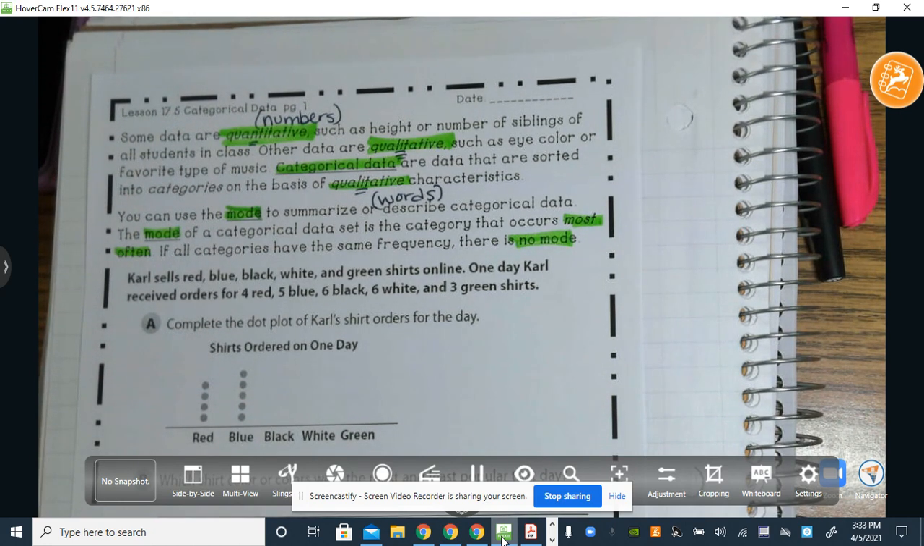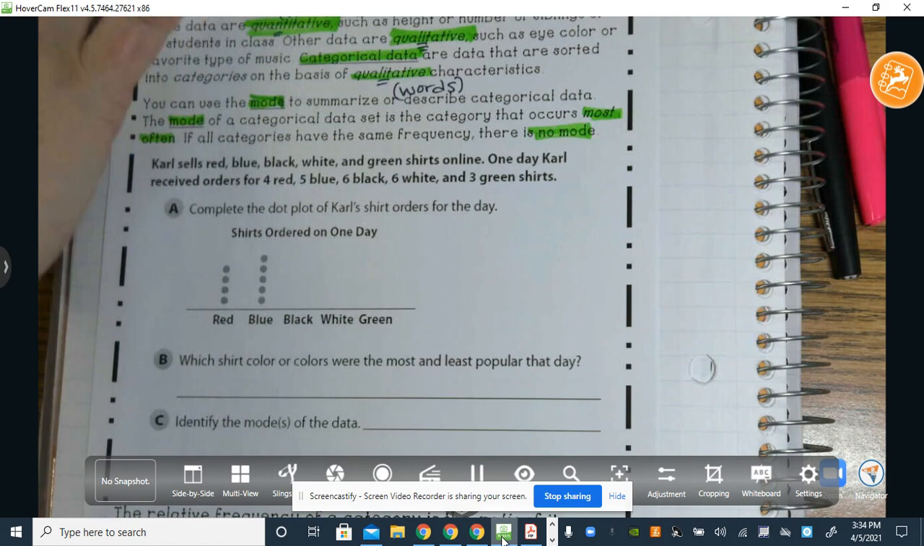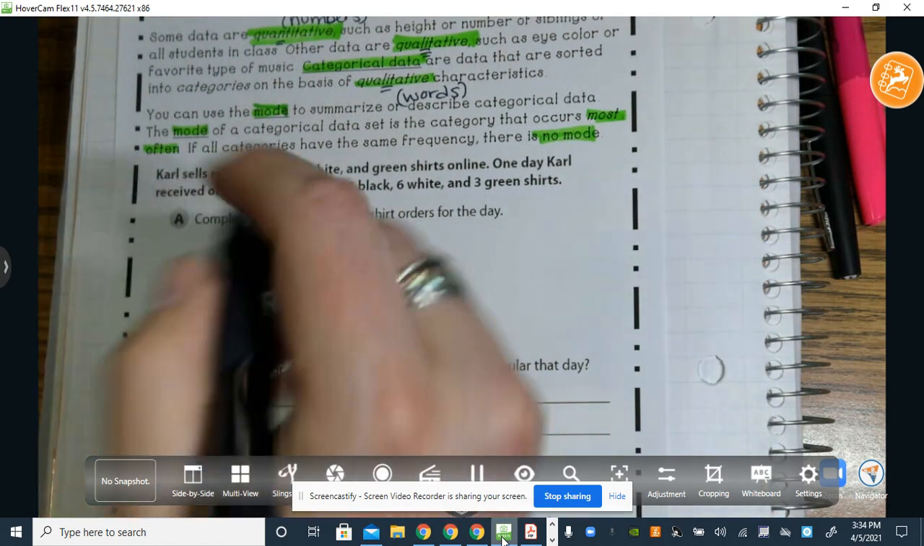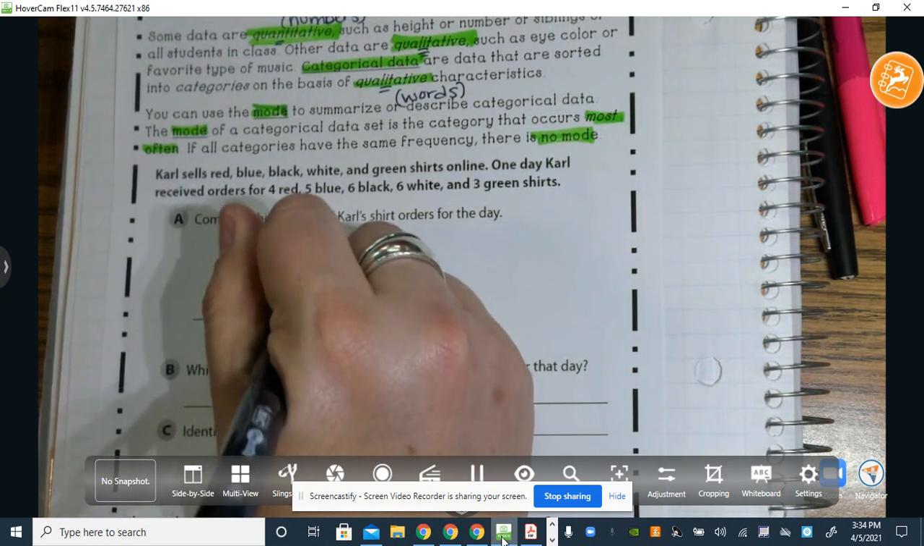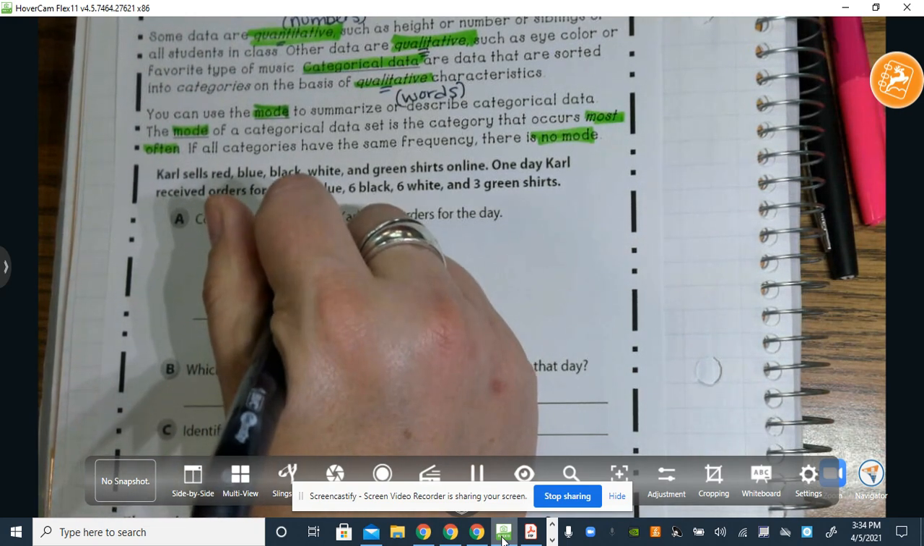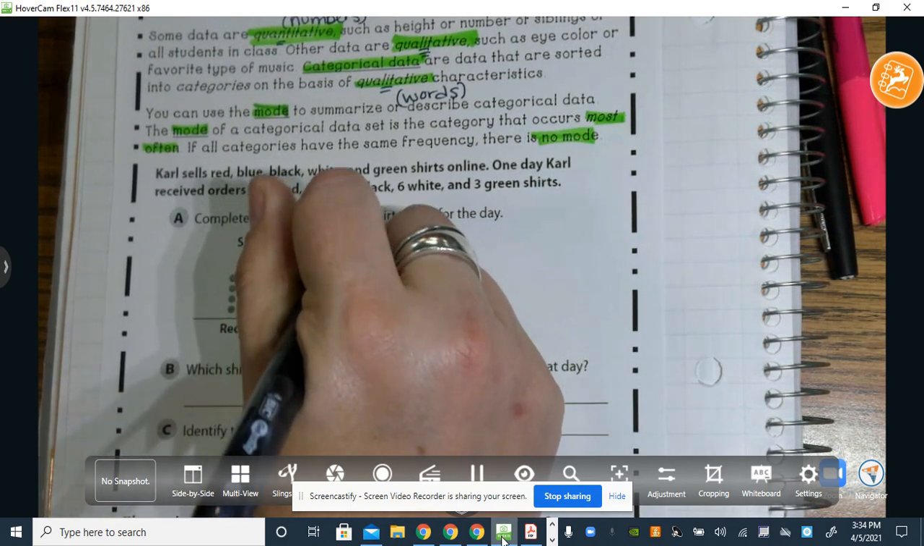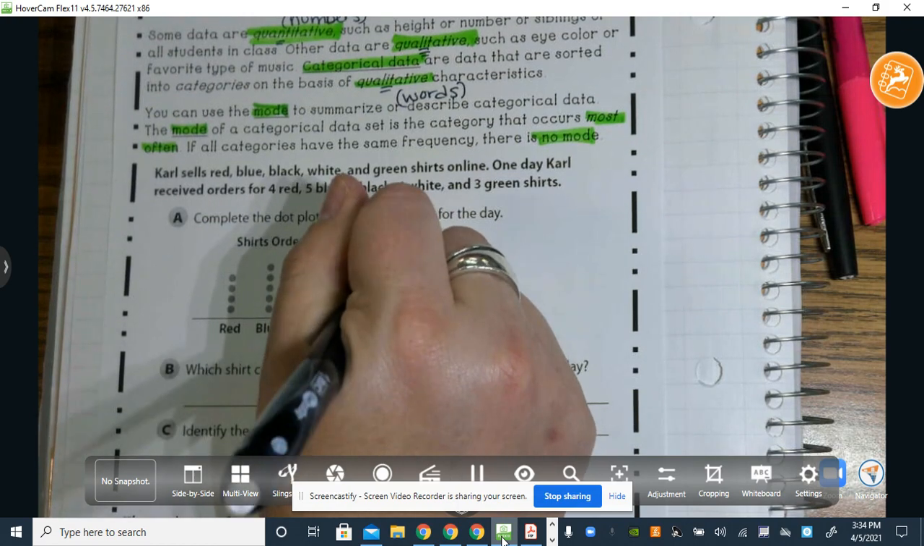So, Carl sells red, blue, black, white, and green shirts online. One day, Carl received orders for 4 red, 5 blue, 6 black, 6 white, and 3 green. So we're going to complete the dot plot. And do you see how this has no numbers on it? So this is qualitative. It has words there. So I'm going to put 6 black for this dot plot. 4, 5, 6, 6 white, and 3 green. Okay?